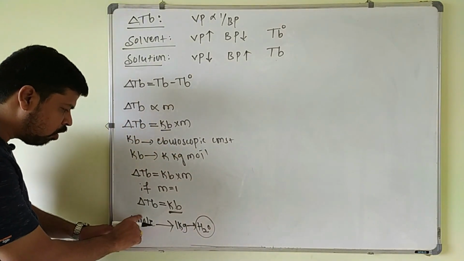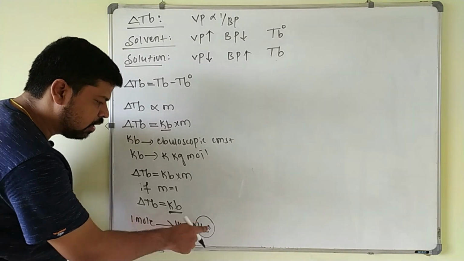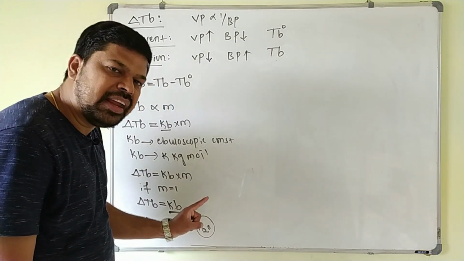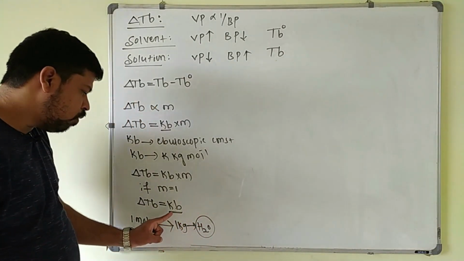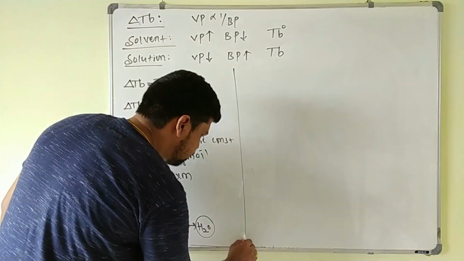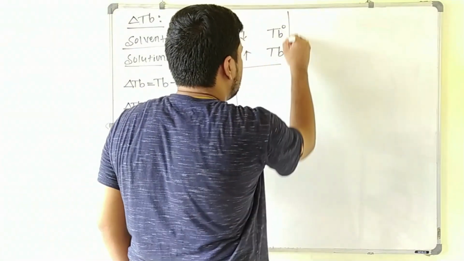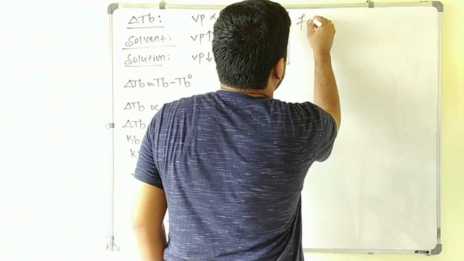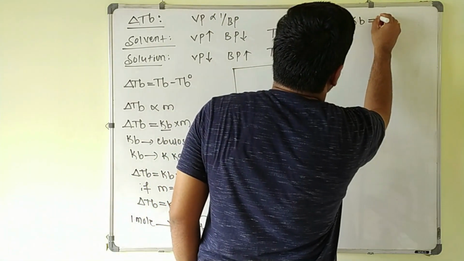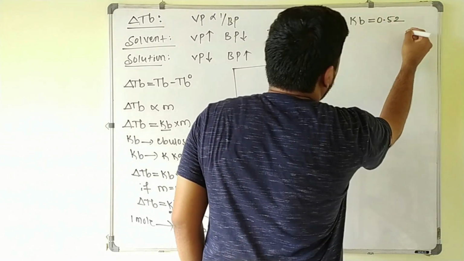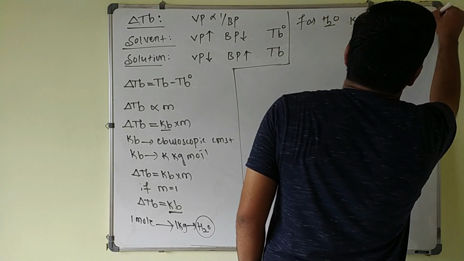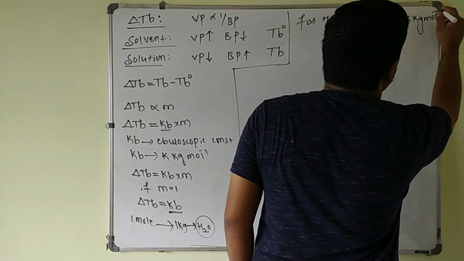By adding 1 mole of solute to 1 kg of water, the boiling point of the water will increase. How much the boiling point is increased is called the molal elevation constant for the water. So the Kb value for water, we will write, Kb is equal to 0.52 Kelvin kg per mole.